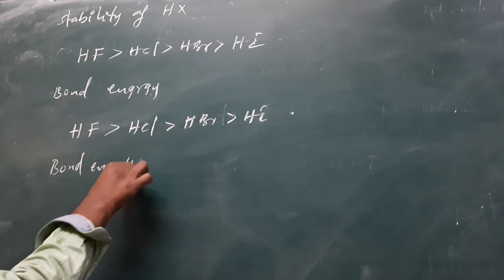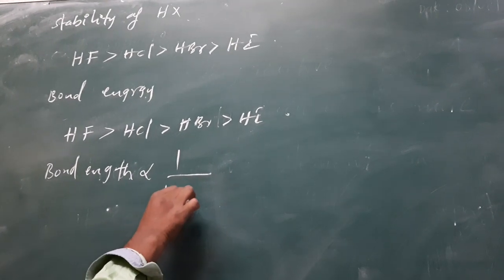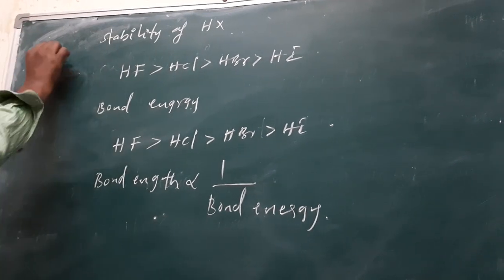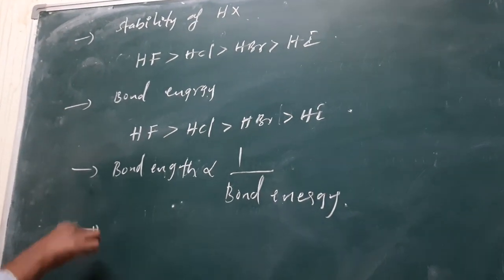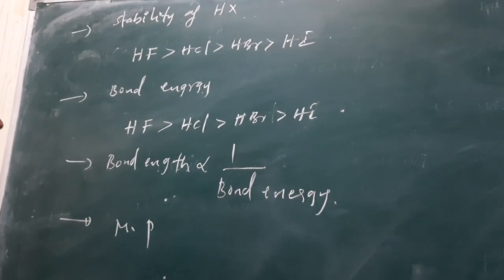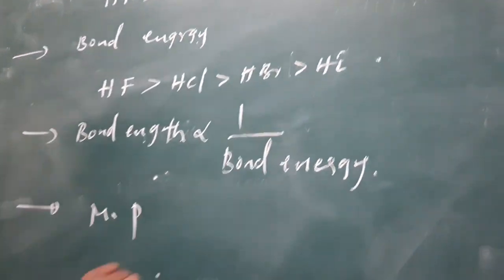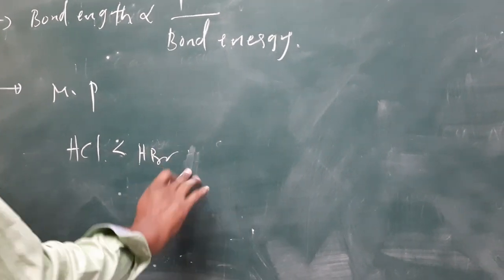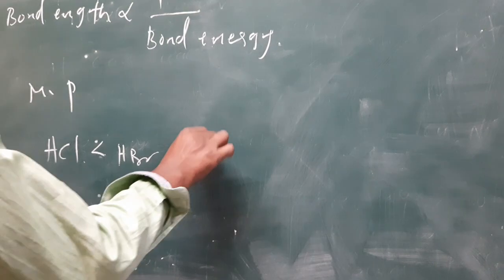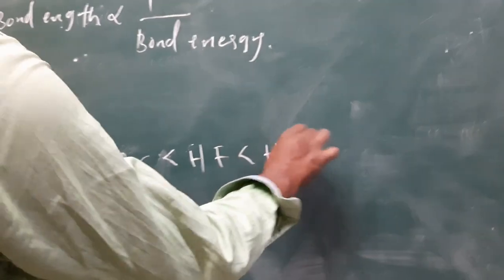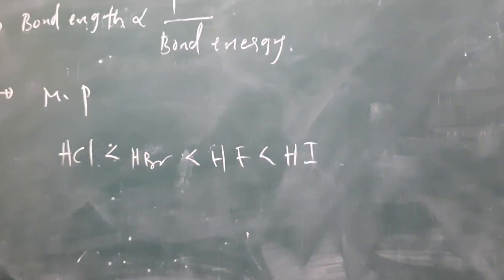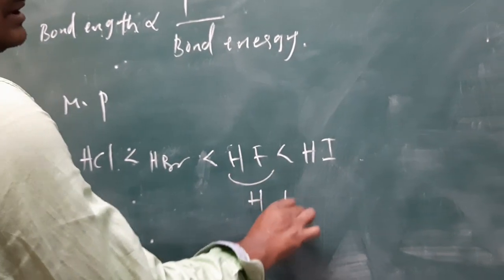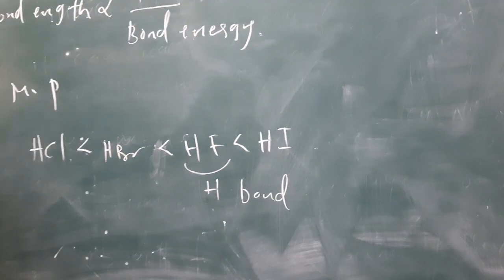Bond length is inversely proportional to bond energy. Next, melting points. If you see, hydrogen chloride has a lower melting point than hydrogen bromide, then hydrogen fluoride, then hydrogen iodide. So melting points generally increase from top to bottom, but fluorine forms a good hydrogen bond.